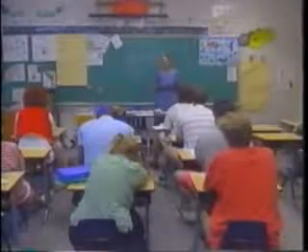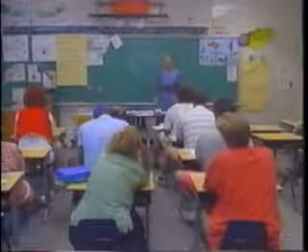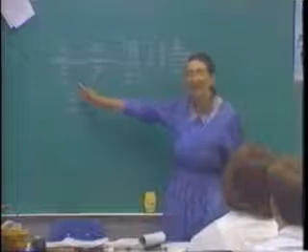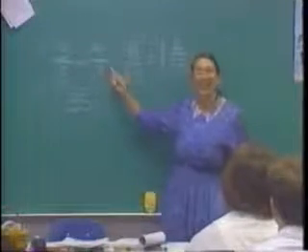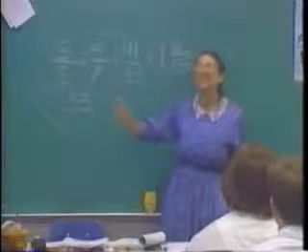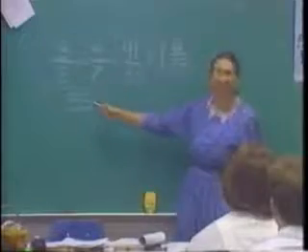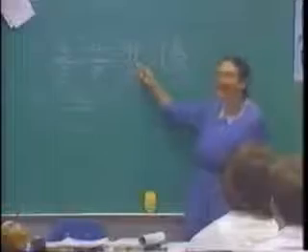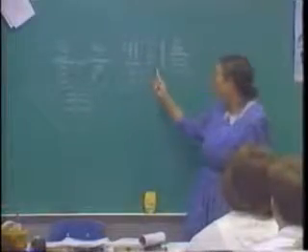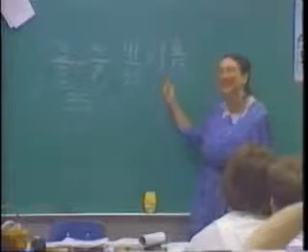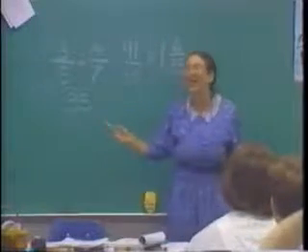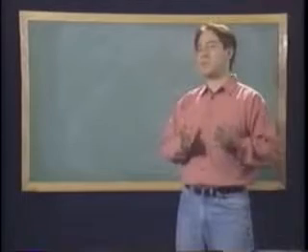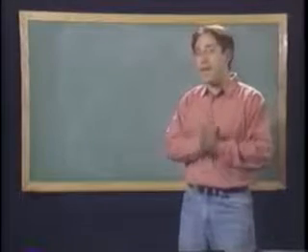Okay, class, let's find a common denominator so we can add 3/5 and 4/7. The common denominator is 35. And our answer is 41/35, or 1 6/35. Okay, class? Hope you enjoyed that trip down memory lane.